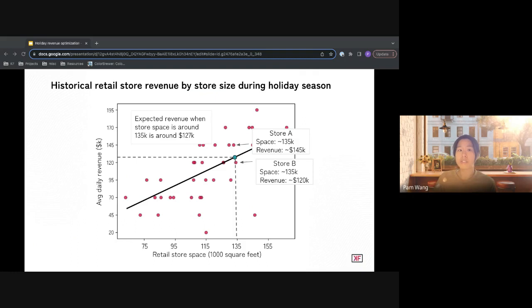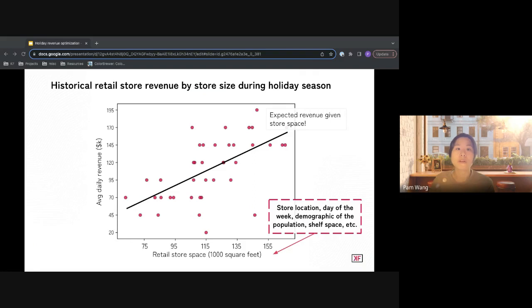With this knowledge, now we can see that store A outperforms this baseline expectation, but store B falls slightly below it. More specifically, store B can probably grow $7,000. Leveraging this tool, we can enhance our ability to estimate opportunities while taking into account the constraints imposed by store space.